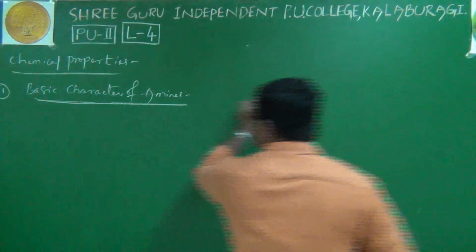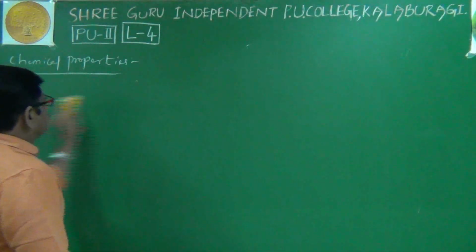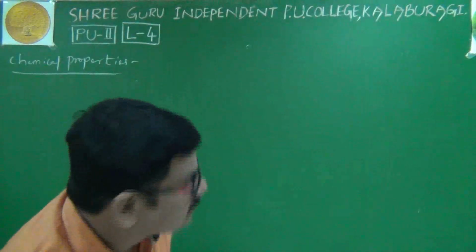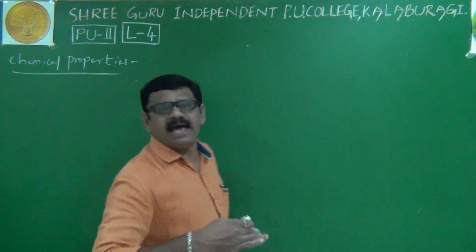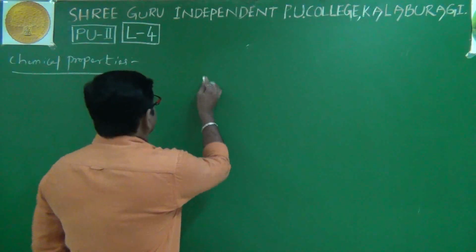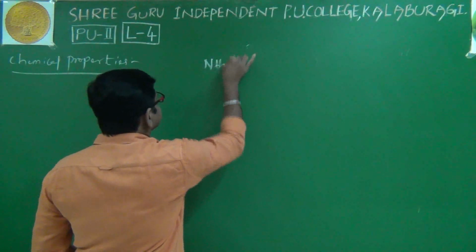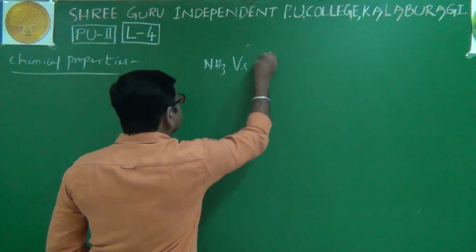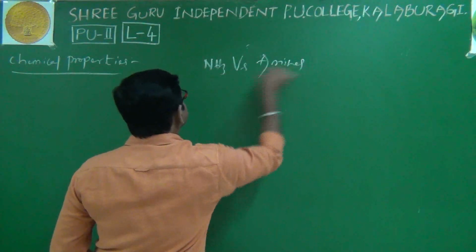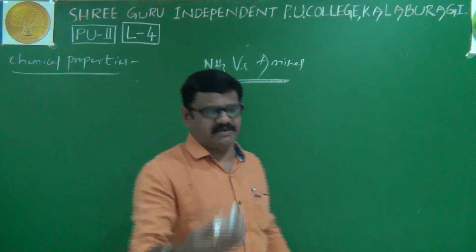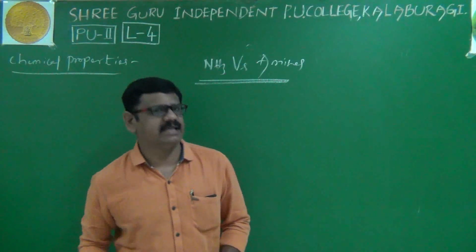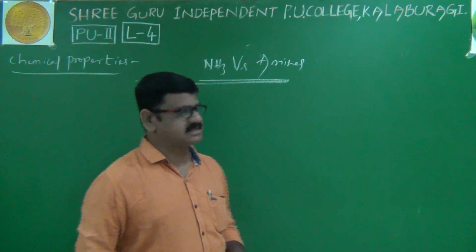Now we will discuss the relation of basic nature between ammonia and amines. Ammonia versus amines: we'll see which has more basic property and which has less.